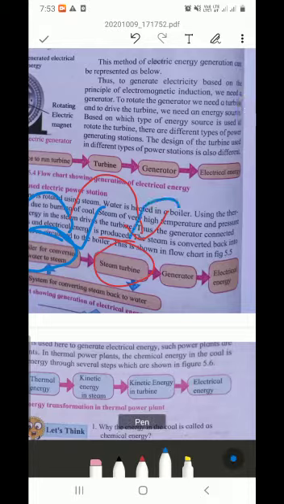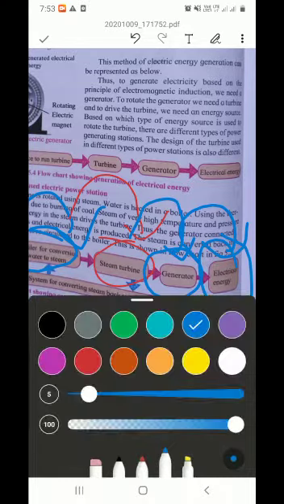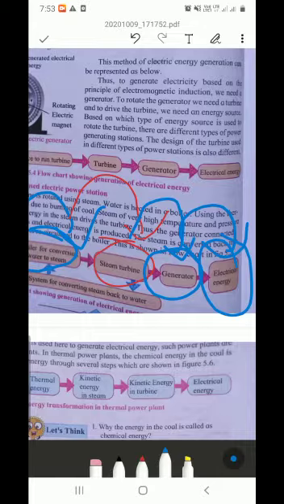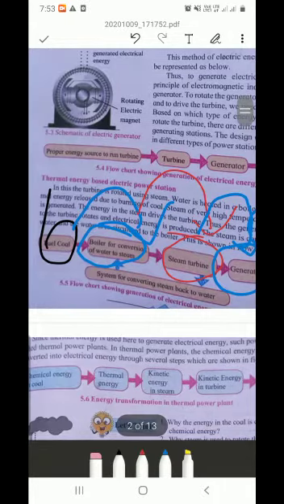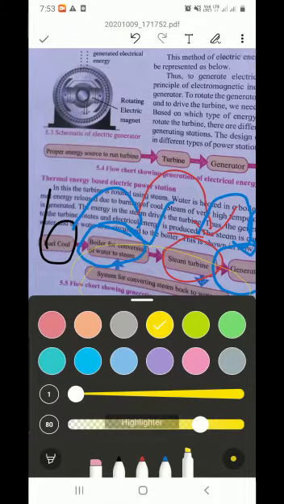The steam turbine is joined to the generator, and the generator generates electricity. Okay, so this is the thing. And again here one system is there, that is a system for converting steam back to water.